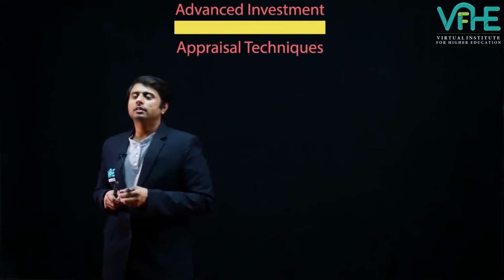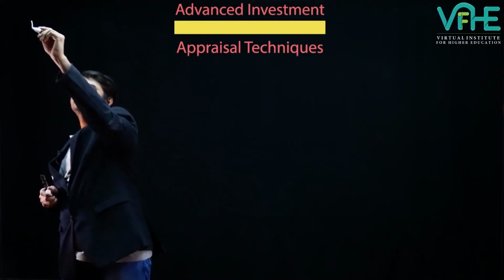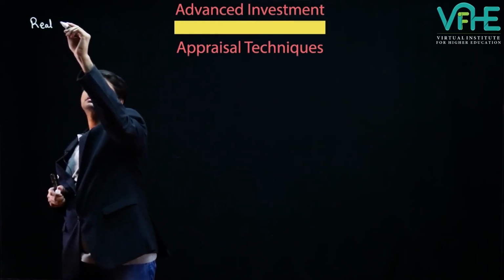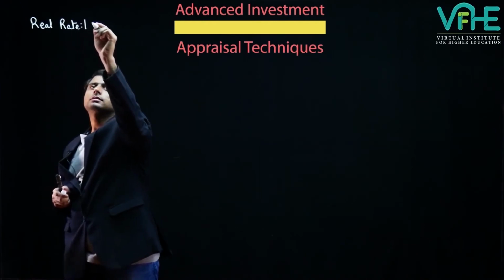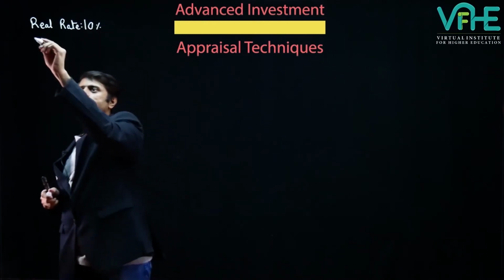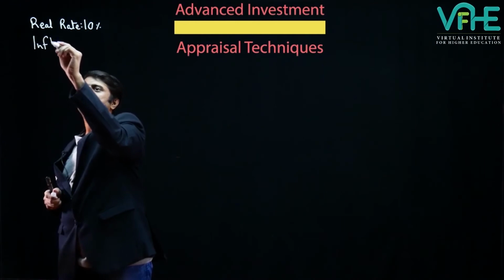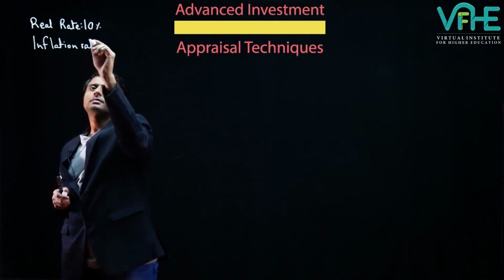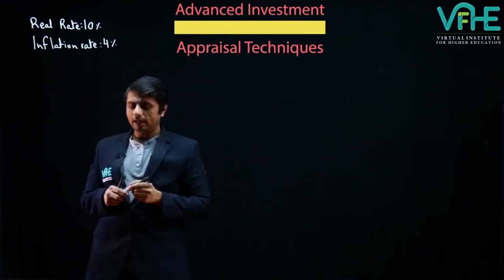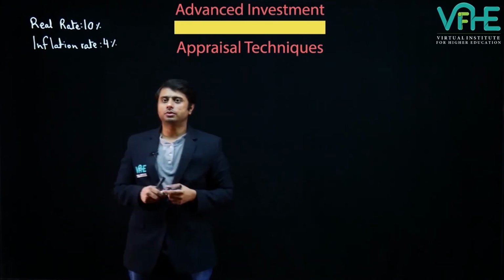Let's say that our real rate is 10%, our inflation rate is 4%, and let us draft some cash flows.